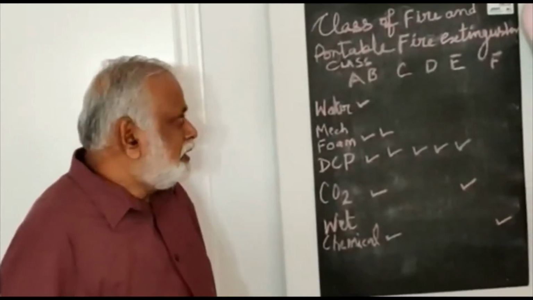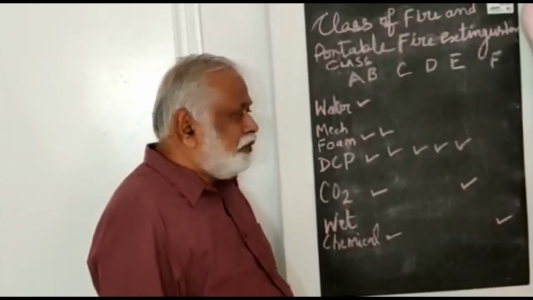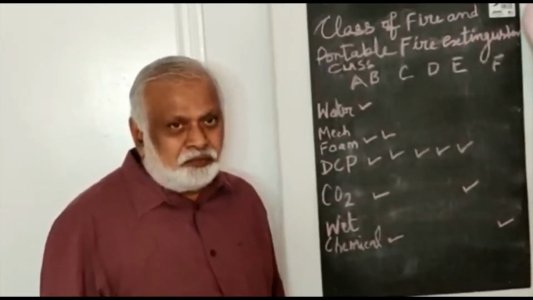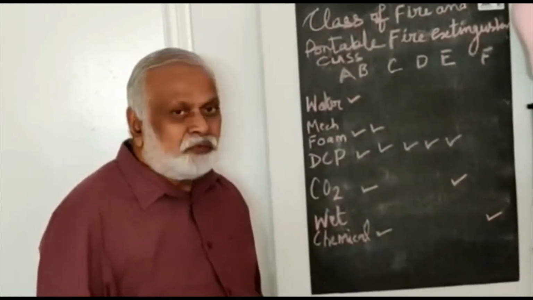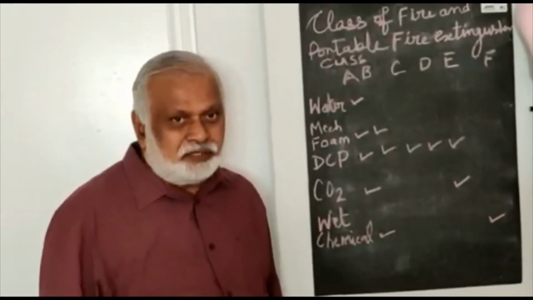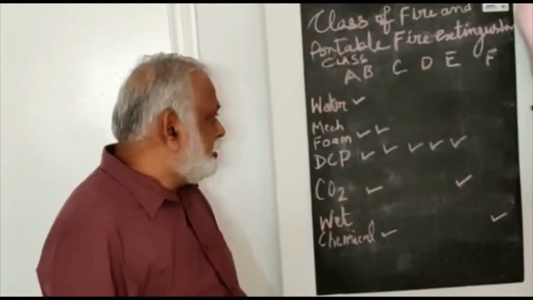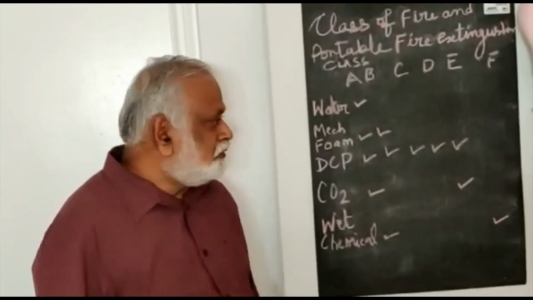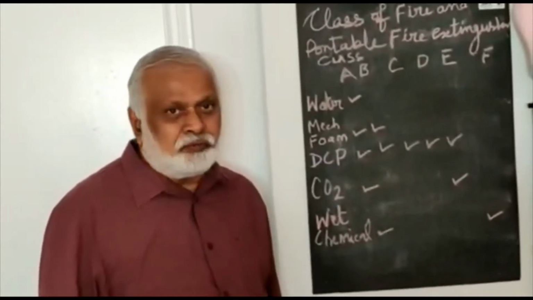Now let me explain. For class A, that is for paper and wood, we should have only water. Water should not be used for any other class of fire. Then for flammable liquids, we should use mechanical foam.